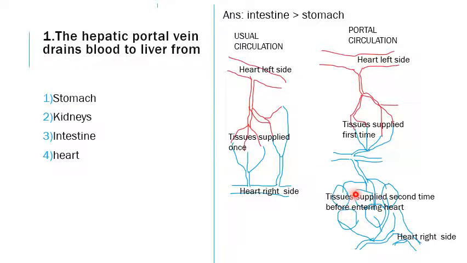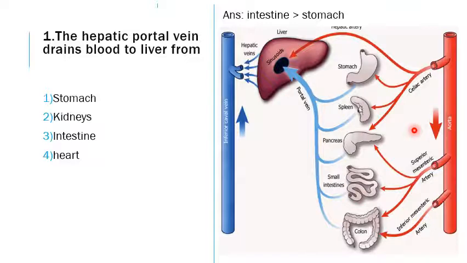Here, the need for the hepatic portal vein can be seen in this larger diagram. First the aorta is there, supplying the digestive organs and also the liver through the hepatic artery. But other than the hepatic artery, blood is drained from the stomach, the spleen, the pancreas, the small intestine as well as the large intestine through the portal vein into the sinusoids in the liver, which again join to form smaller veins, and then join to form the inferior vena cava.